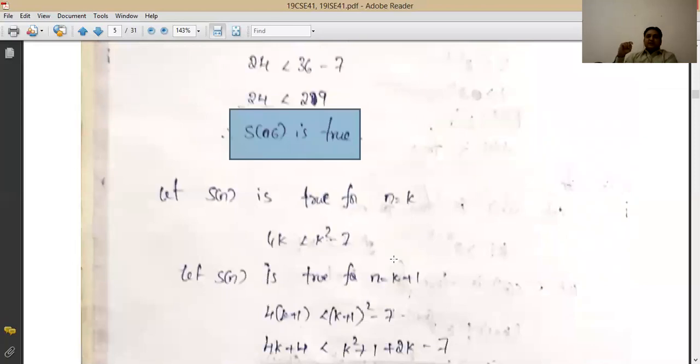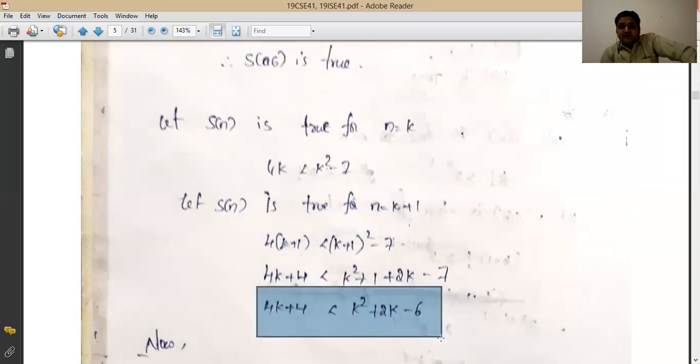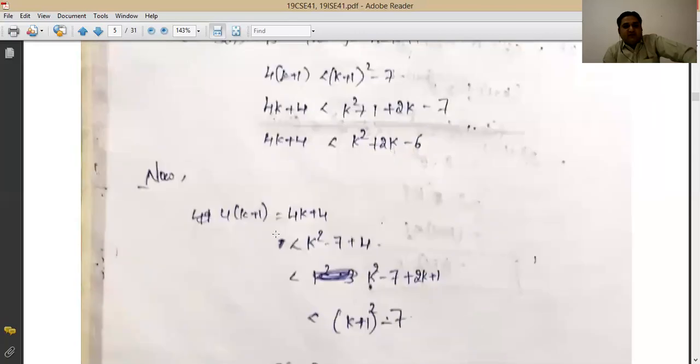Then assume it for any value k. So 4k must be less than or equal to k square minus 7. Then you have to prove it for the next term. That means 4 of k plus 1. K is the general term in the induction step, and k plus 1 is the next term of the general term. And our work is to prove it for the k plus 1th term. For that you replace k by k plus 1, and then you will come to know that you will have these values. Then we have to verify whether it is correct or not.